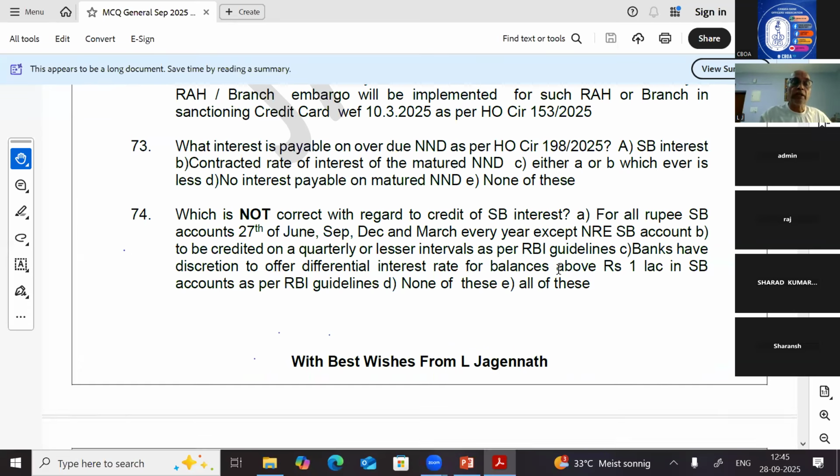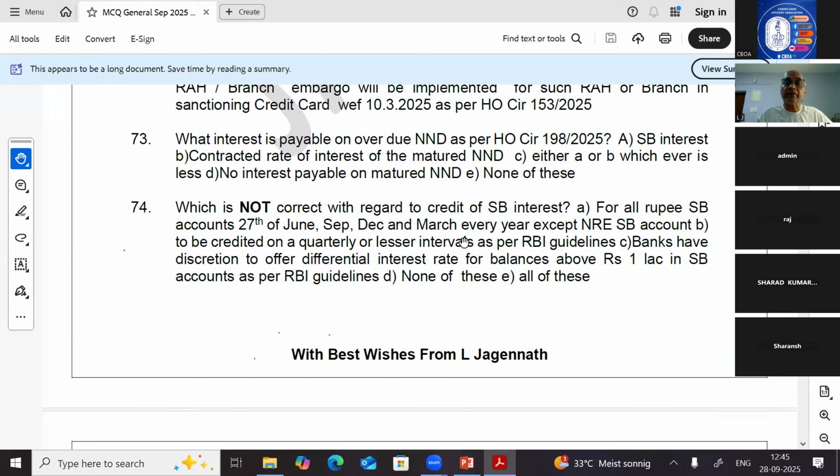Question number 74: which is not correct with regard to credit of SB interest? Let us see. A: for all rupee SB accounts, we credit interest on 27th June, 27th September, 27th December, and 27th March every year, except NRE SB account. B: interest to be credited quarterly or at lesser intervals as per RBI guidelines for all rupee SB accounts.